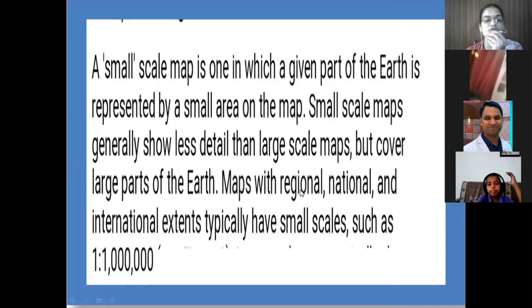Now next, small scale maps. A small scale map is one in which a given part of the earth is represented by a small area on the map. This small area is shown on the map. Small scale maps generally show less detail than large scale maps, but cover large parts of the earth. Maps with regional, national and international extents typically have small scales.